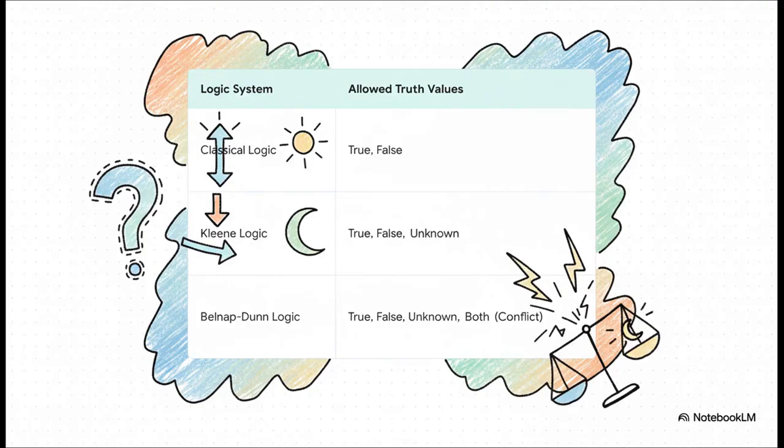This table shows the evolution so clearly. You start with classical logic, simple, clean, true or false. Then Kleene logic comes along and adds unknown to deal with that ignorance we were talking about. But then Belnap-Dunn logic takes it a step further and adds a fourth value, both. This is for those weird situations where an agent has conflicting evidence. Some of it says a statement is true, and some says it's false at the same time.